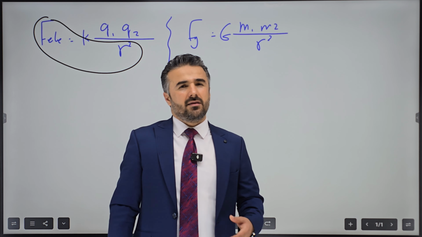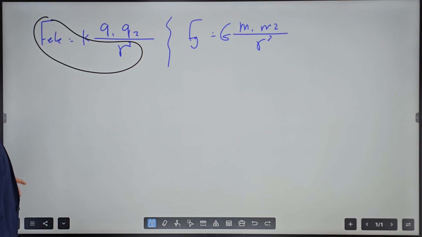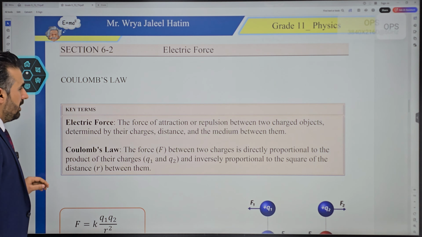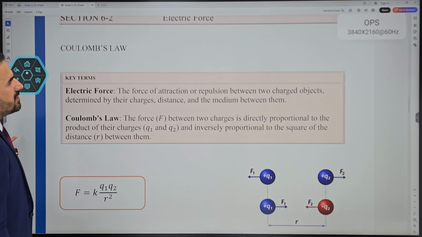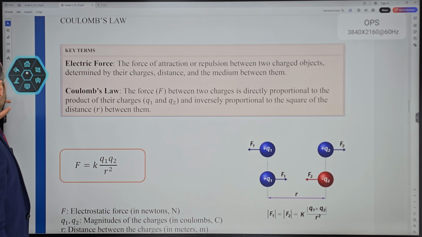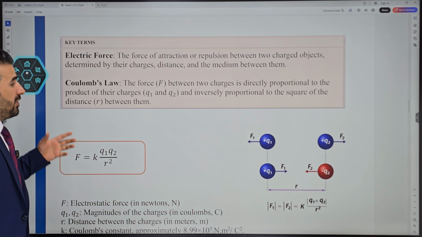Of course, you could just write them down, plug in the numbers, do the calculation. And then that's it. I believe there's nothing more than that. So now let's get back to the question and perhaps highlight a few things and then solve a few questions here. So the first thing is that electric force is the force of attraction or repulsion.